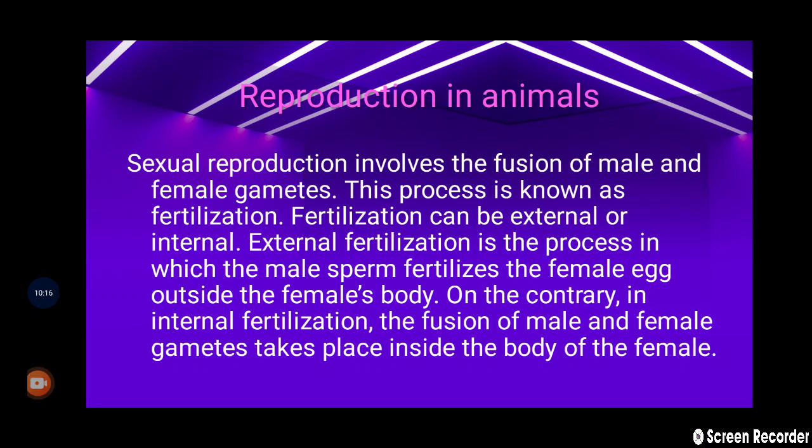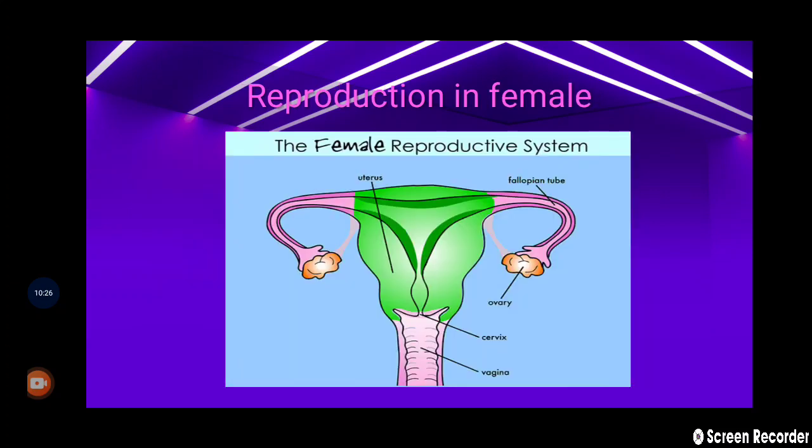This would be very clear: the female produces ovum, which is also called egg or ova, and males produce sperm. Next, we are talking about reproduction in female. The reproductive system of the female is clearly given in the diagram, in which this green part is known as the uterus.